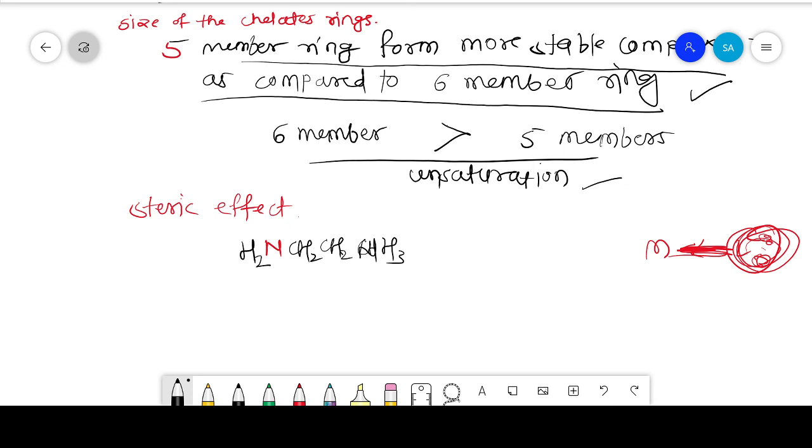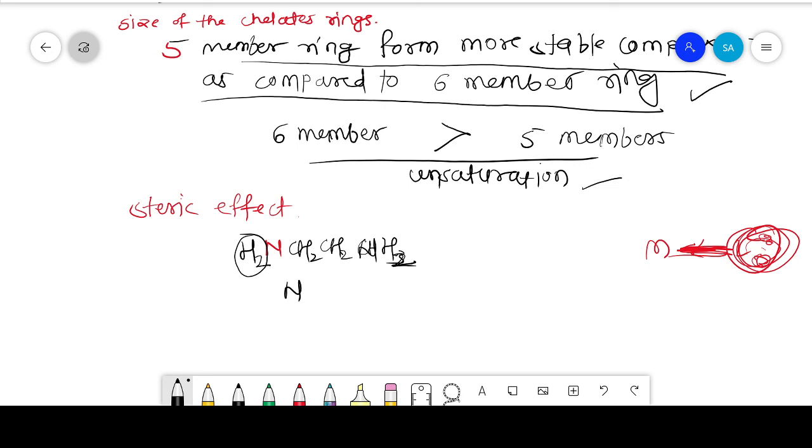In the second, substituted one, in place of the hydrogen atom, if we replace hydrogen with an alkyl group, that means N(CH3)2CH2CH2N(CH3)2, the hydrogen is replaced with an alkyl group.